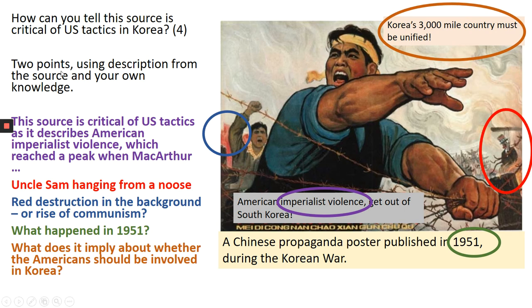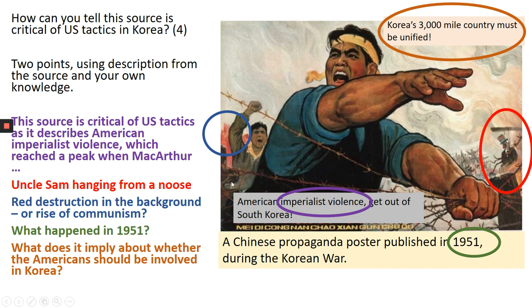So you need to just basically write down what you see, with a bit of knowledge alongside. So I've said here 2 points, 1 point for every 2 marks. Use a description from the source and use your own knowledge. So here in purple, I've got you a sentence starter that should give you as much as you need, as well as a little bit of my knowledge, which I've left for you to complete where the dots are to help you answer that.